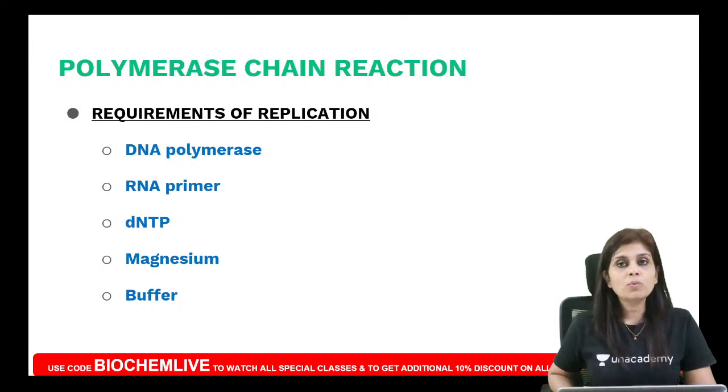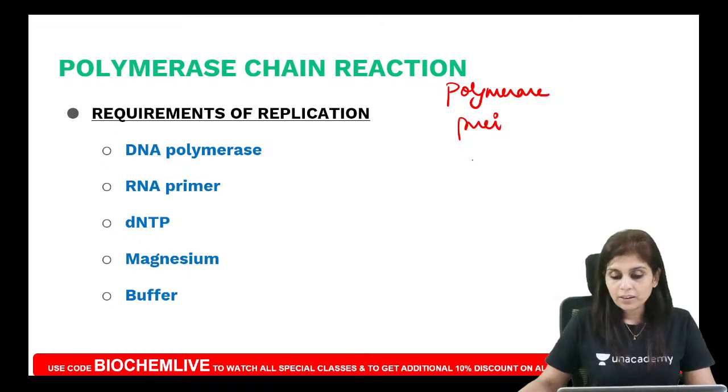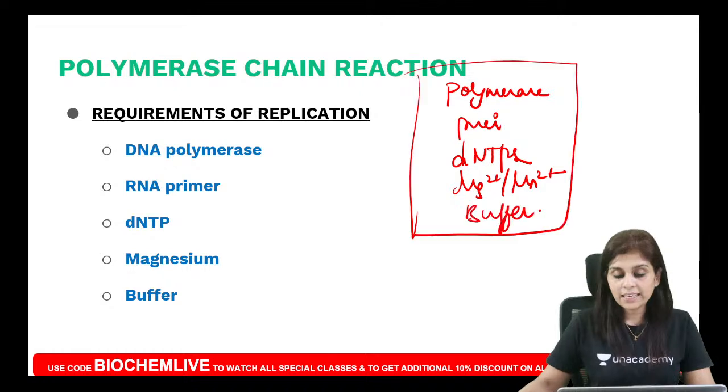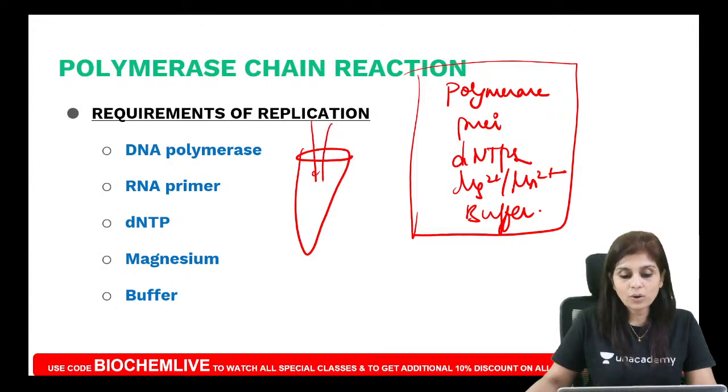So can you all tell me what are the requirements of any replication? You need the enzyme which replicates, you need a primer, you need all 4 deoxynucleotide triphosphates, you need magnesium or manganese to act as a catalyst, and you need a buffer. Now what do we do in PCR? In PCR we simply take a small test tube. Into that tube we add all these requirements one by one, and then we place it in an instrument.